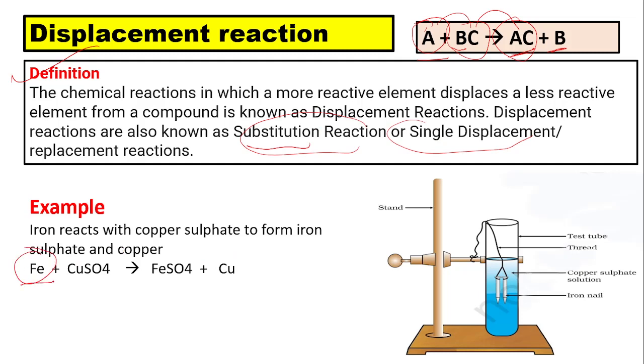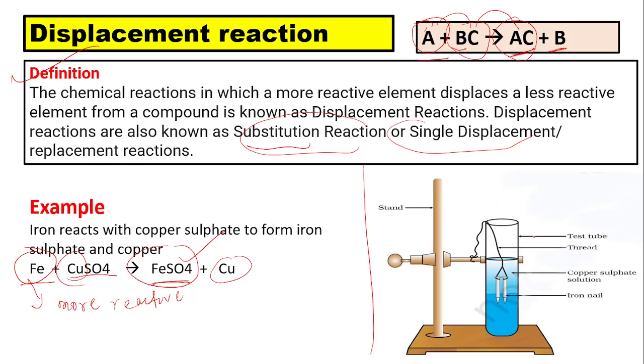If iron reacts with copper sulfate, as iron is more reactive than copper, it can displace copper and form its own compound, ferrous sulfate, and copper. Look at the experiment.